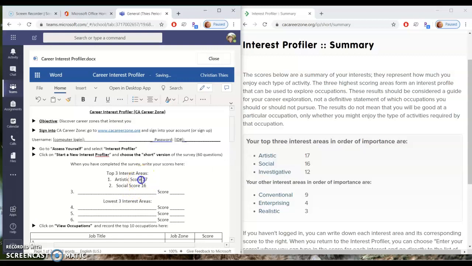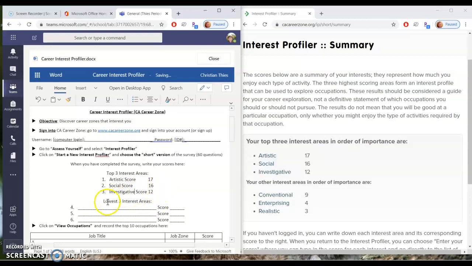Just for the sake of things, I'm going to put a little space there so it doesn't look so awkward. Investigative, and a score of 12. And I said I didn't want to make it look awkward, and yet here we are.